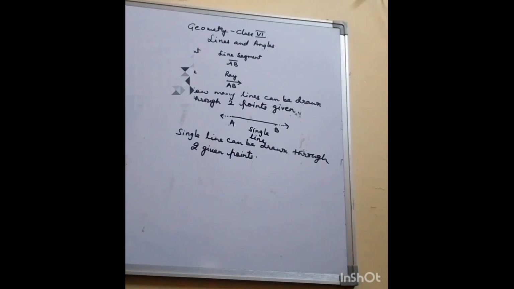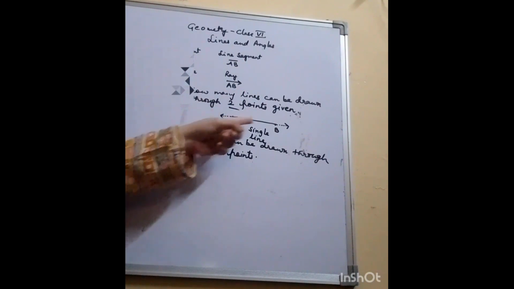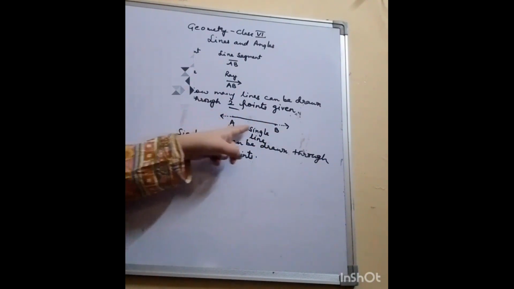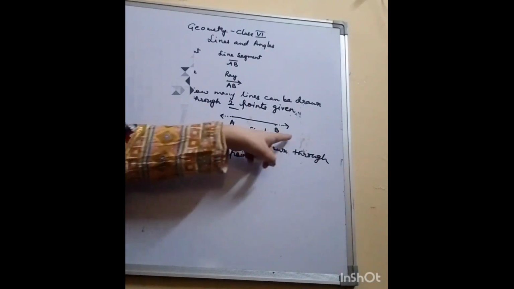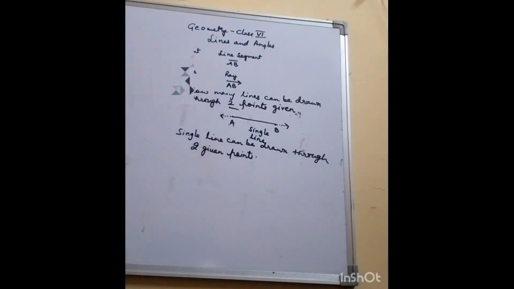Okay, so have you understood the concept? First question was, how many lines can be drawn through one given point? You say that infinite, countless number of lines can be drawn. But how many lines can be drawn through 2 given points? If 2 points are given, then you can draw only one single line through these 2.